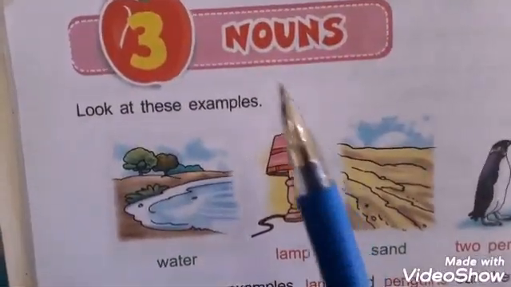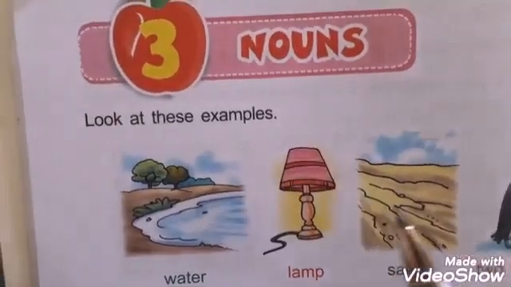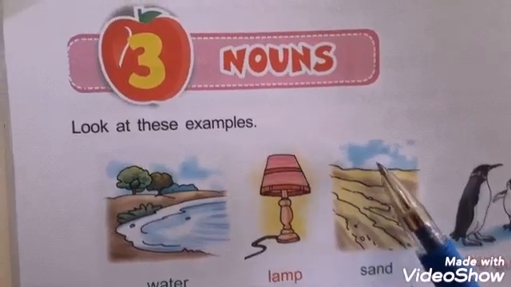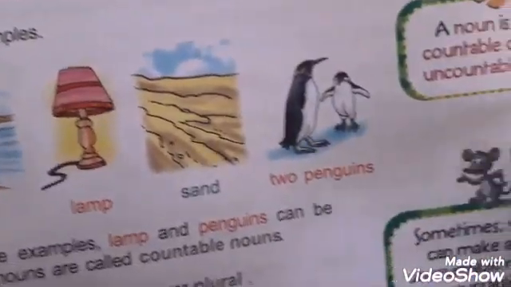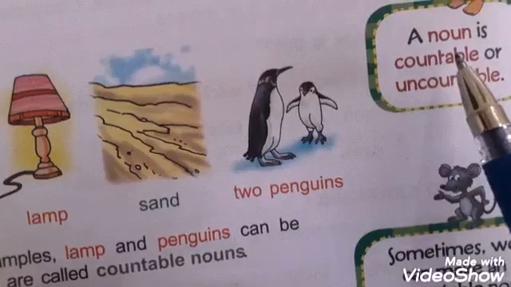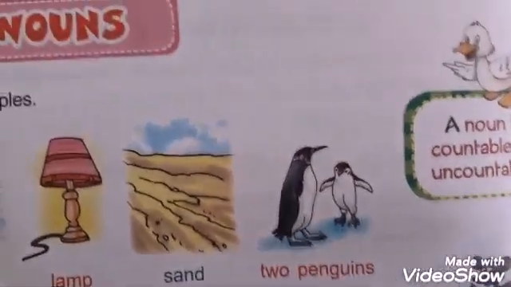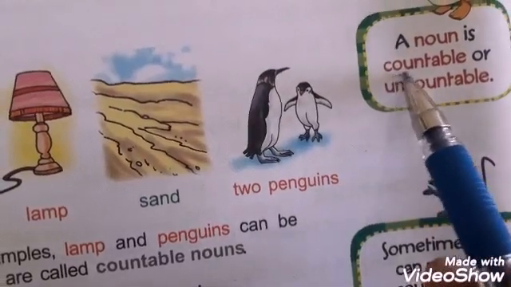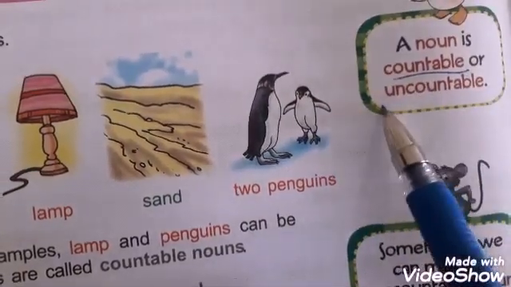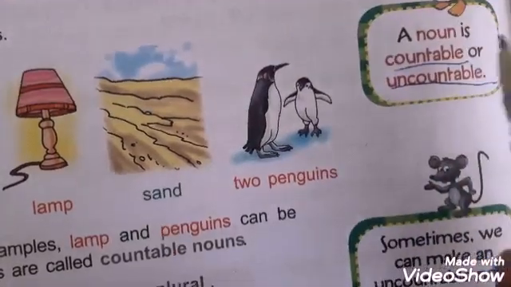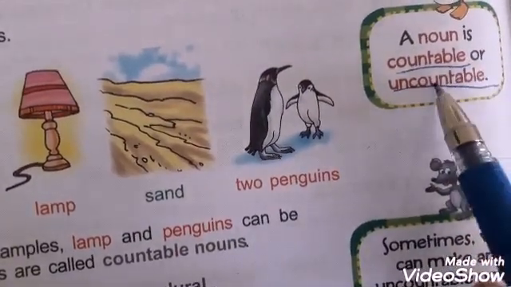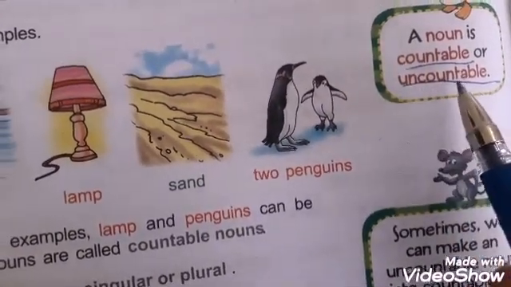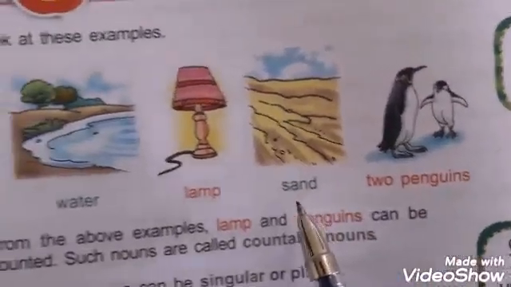So friends, our lesson is nouns. Noun means the name of a place, person or thing. A noun is countable or uncountable. You can see in the box two types of noun. One is countable and the other is uncountable. Countable means that can be counted. Uncountable means that cannot be counted.